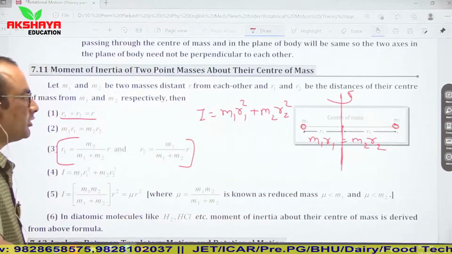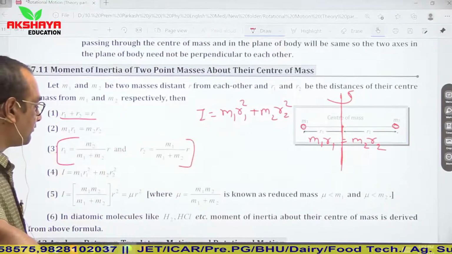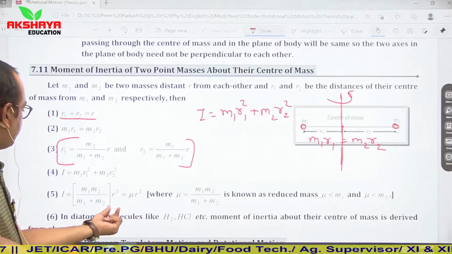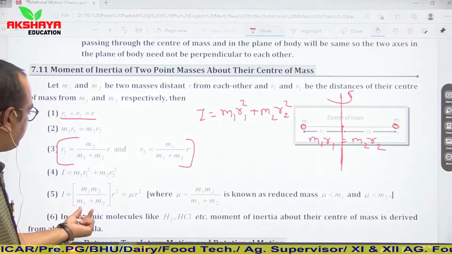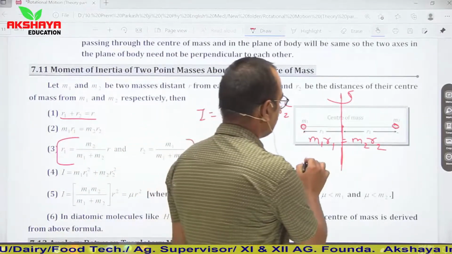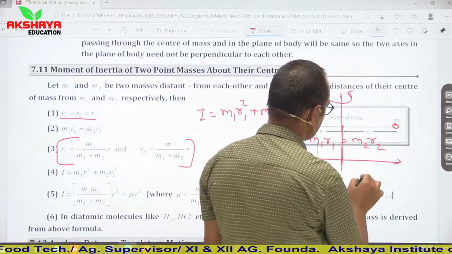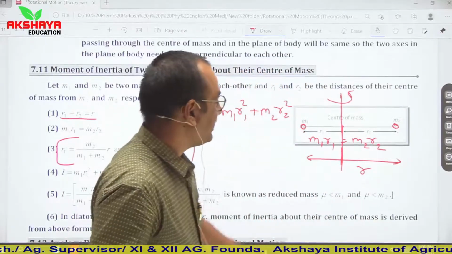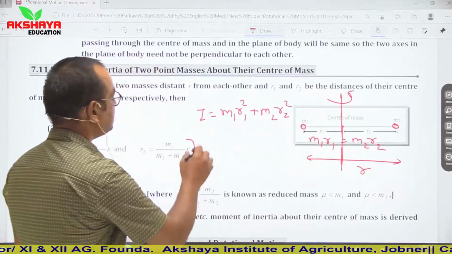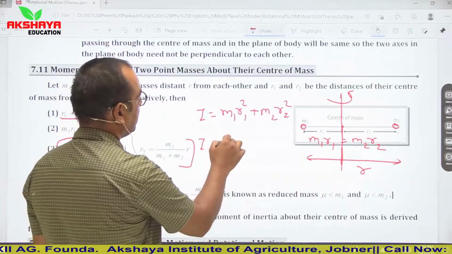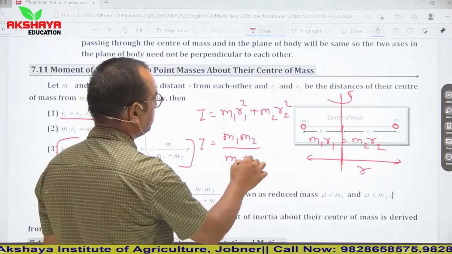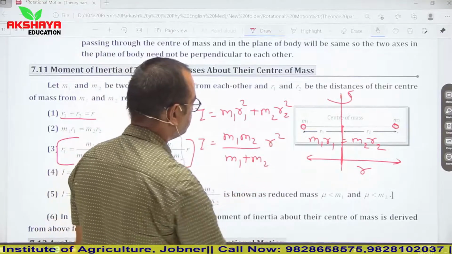This is the moment of inertia of a system of two particles. If the separation between the two masses is r, then in terms of r, I is equal to m1 m2 upon m1 plus m2 into r square.